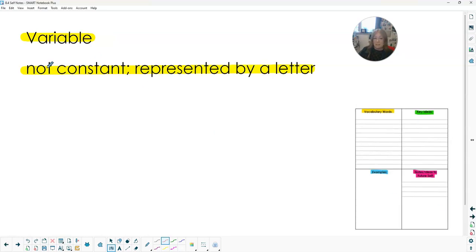So a variable is something that is not constant. This word right here, V-A-R, you spell it by itself, V-A-R-Y, but it means to vary. It can change and it can differ depending on the situation. Weather is something that changes all the time. It has a lot of variables in it. It's not constant and the same every day. And we represent that with a letter, A, B, C, D, E. It doesn't really matter what the variable is, but they can mean different things.